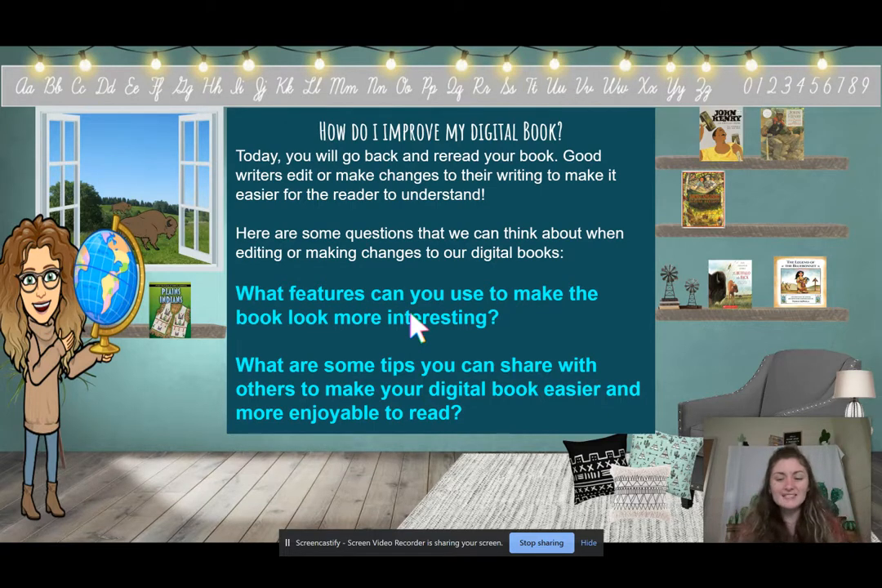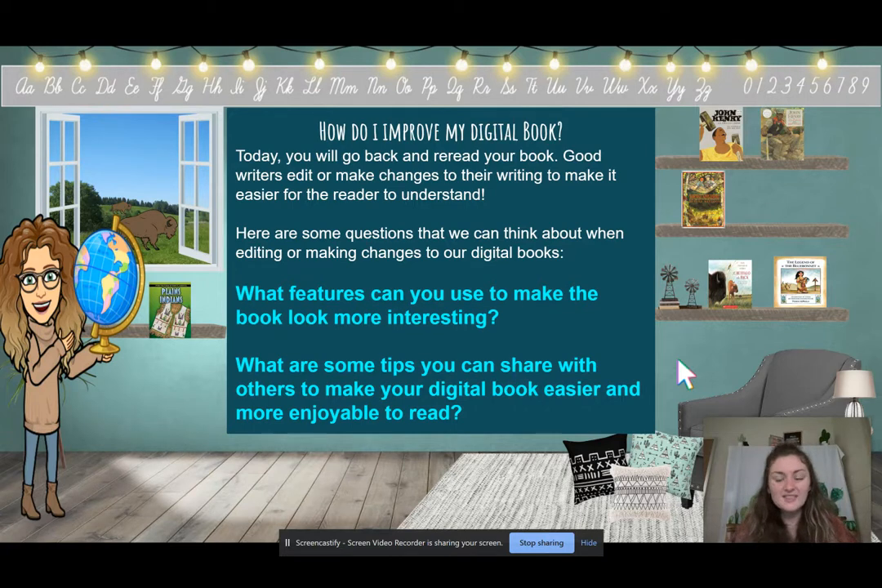But here are some things that I want you to think about with adding details. What are some things that you can add to your book to make it look more interesting? Could you add pictures? Could you add illustrations? Could you add sound effects? Ooh, maybe you could explore adding sound effects to your book.